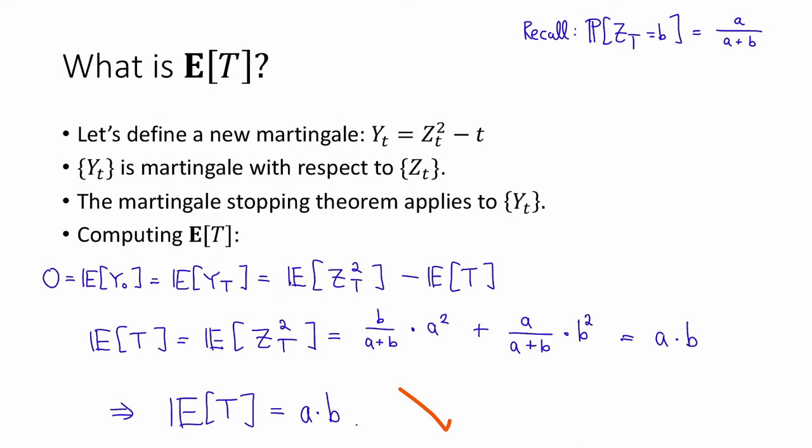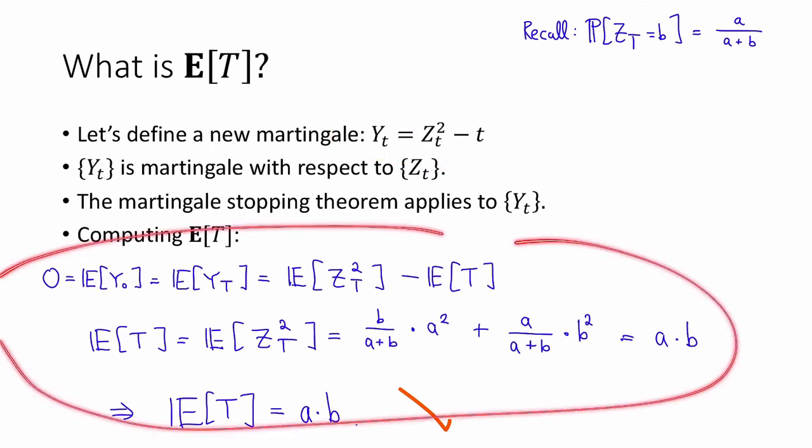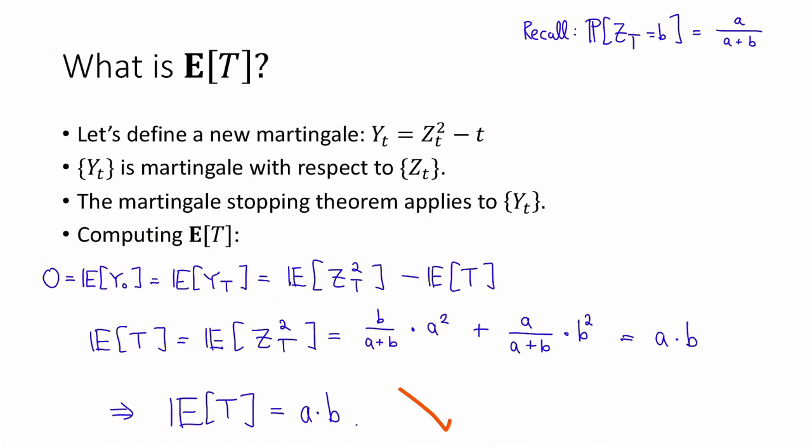Okay, so what you should take away from this example is, first, that we have these very nice clean answers for these questions: the probability that z sub t is equal to b is a divided by a plus b, and the expected value of t is a times b. But the more important part is that with the right application of the Martingale Stopping Theorem, we can quite cleanly answer these questions. It involved a fair amount of cleverness to come up with this new martingale, but once we had it, the actual computation is not very difficult. So this illustrates the power of the Martingale Stopping Theorem.